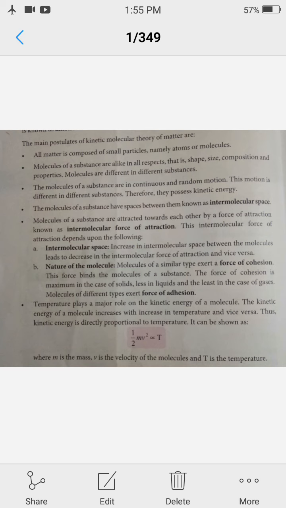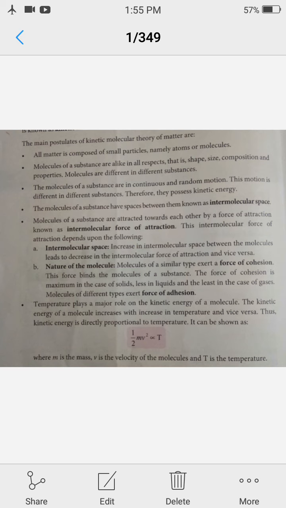So same substance have same type of molecules, different substances have different types of molecules, means one piece of wood and one piece of plastic, then both the substances are made up of two different types of particles. Third point is the molecules of a substance are in continuous and random motion.